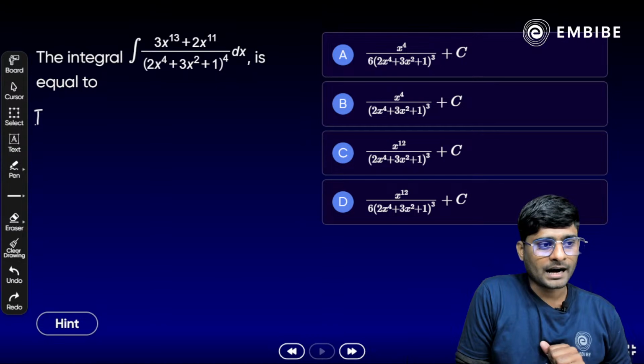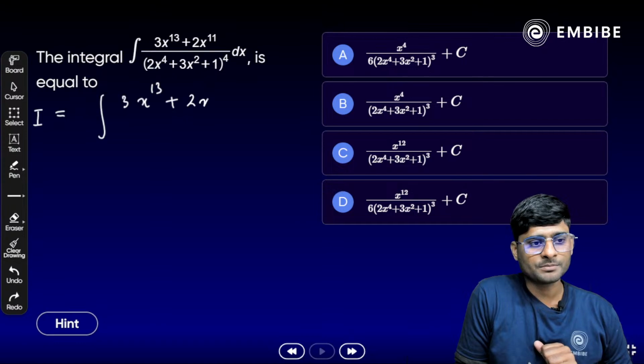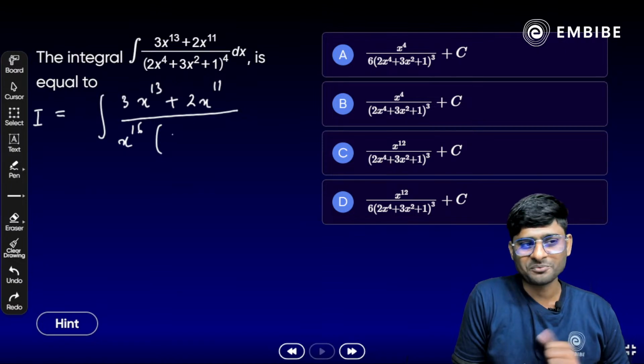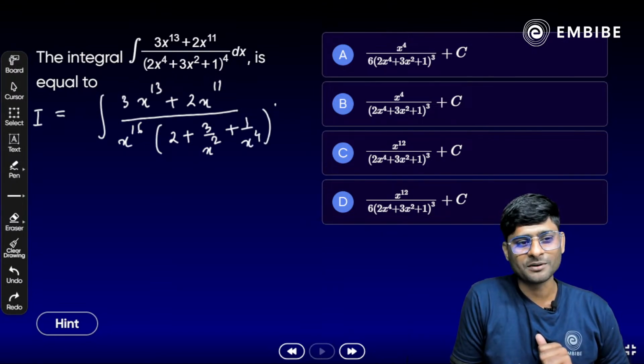So we get I is equal to integration of 3x raised to the power 13 plus 2x raised to the power 11 whole divided by x raised to the power 16. And inside the bracket, what we have now? 2 plus 3 by x square plus 1 by x raised to the power 4, whole raised to the power 4.